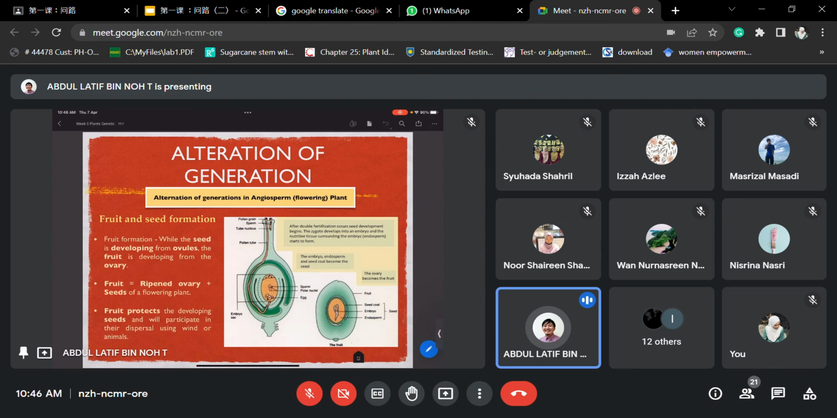For the fruit formation, while the seeds develop from the ovule, the fruit develops from the ovary on the outside. Fruit is a ripened ovary plus the seeds of the flowering plant inside. So this is what happens. Fruits protect the developing seeds and will participate in their dispersal using the wings of the animals.